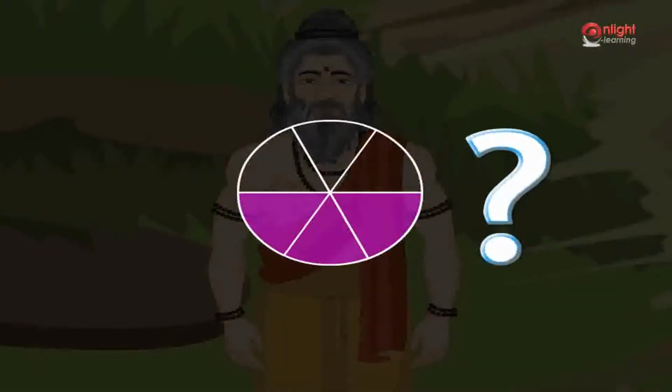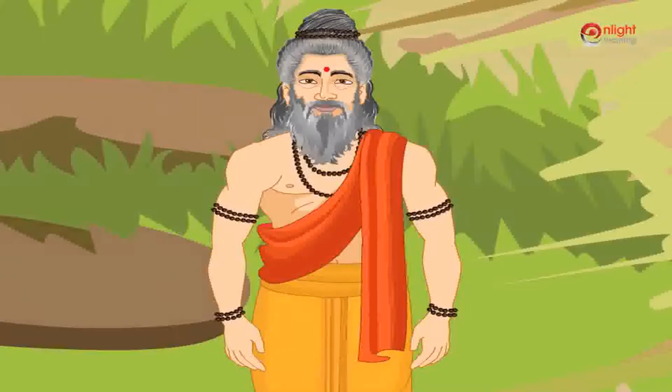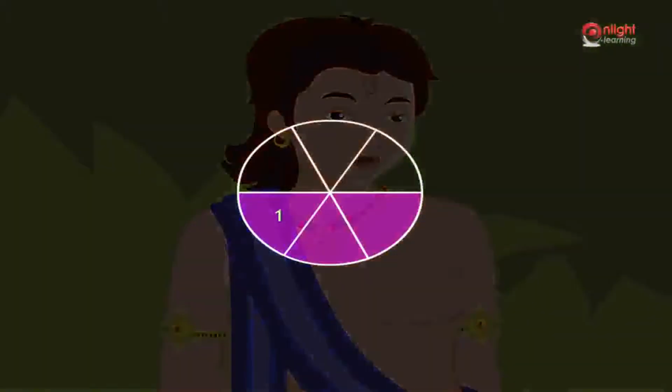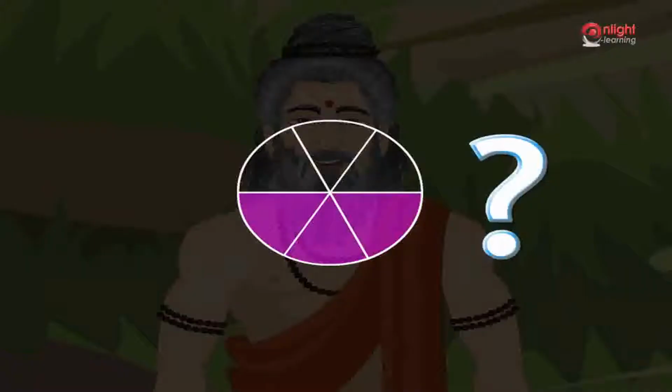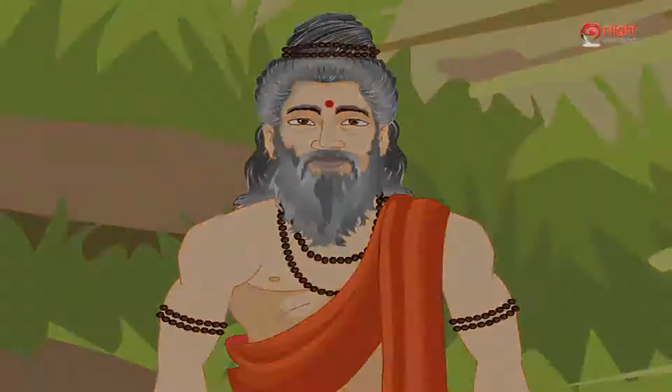Look at this figure. How many parts is the circle divided into? The circle is divided into 6 equal parts. Okay, how many parts are shaded? 3 parts out of 6 parts are shaded. So, what is the fraction of the shaded part? It is 3/6.